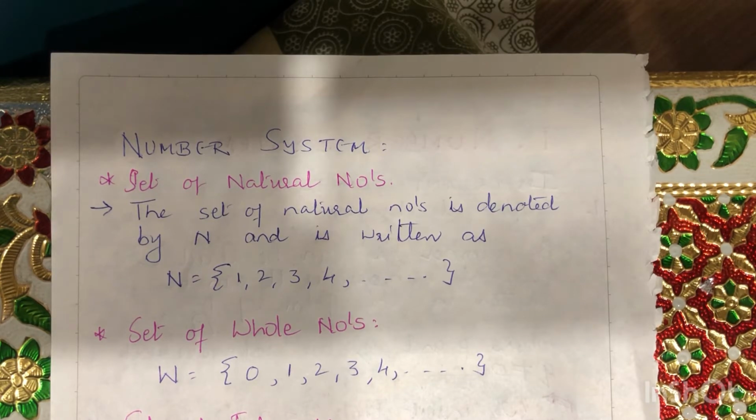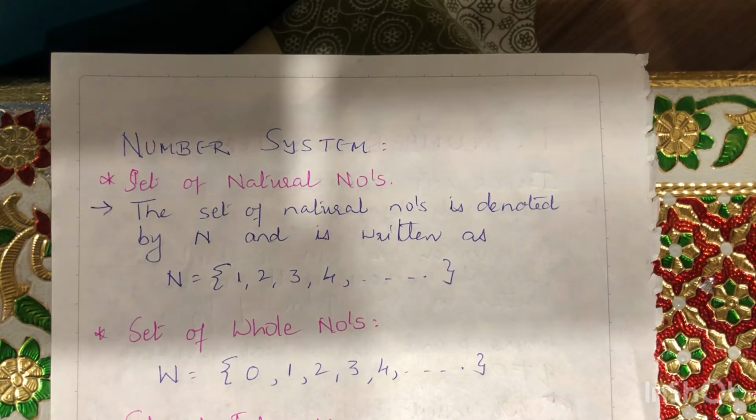For example, the successor of 1 is 2, the successor of 2 is 3, the successor of 100 is 101, and so on. As this process is endless, there is no largest or last counting number. Thus, we say that there are infinitely many natural numbers.